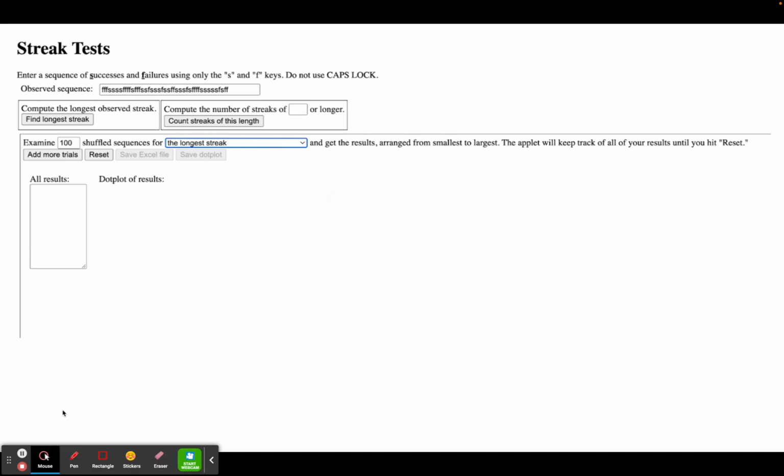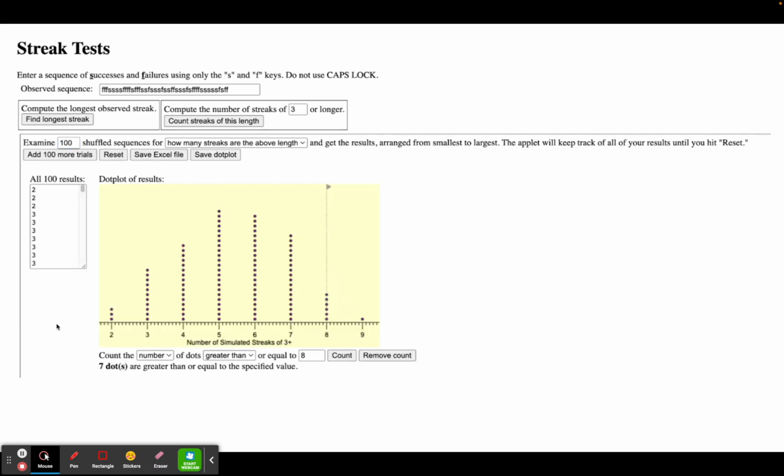And so if you change that drop down, it will say how many streaks are above length. And the length is the 3 that you put in up above. So we put in 100 shuffled responses. We're going to click the Add More Trials button, just like we always do. And this is the results that I came up with when I did it. I had the applet count the number of dots for me.